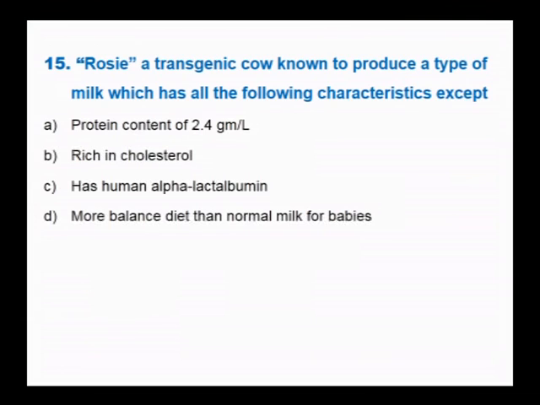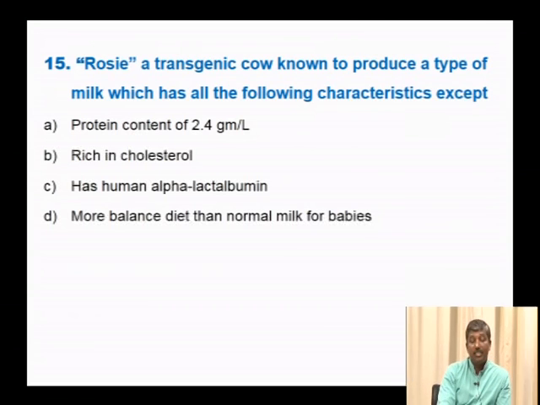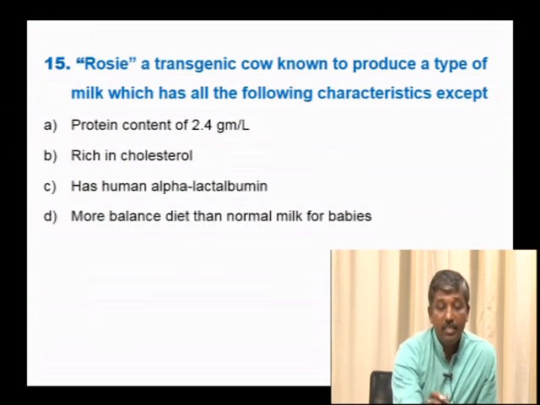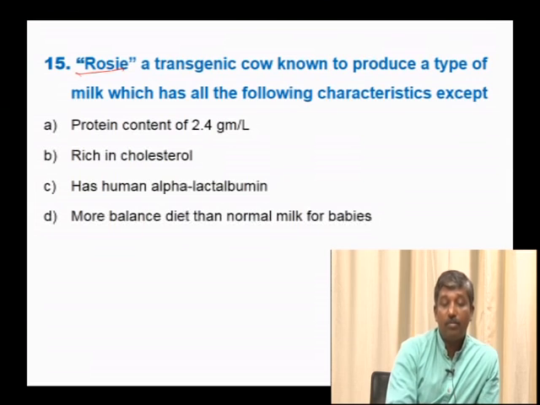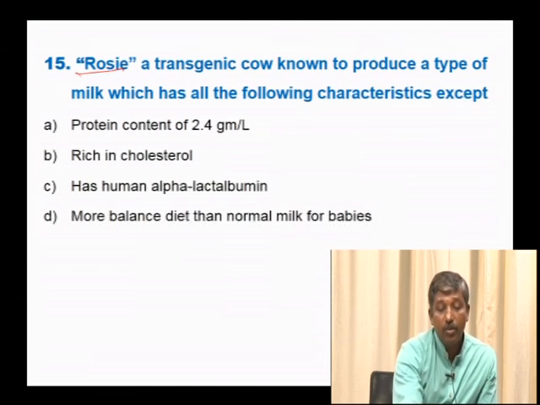Next, Rosie, a transgenic cow, is known to produce a type of milk which has all the following characteristics except. It is the first transgenic cow developed, with protein content 2.4 gram per liter, rich in cholesterol, has human alpha lactalbumin, more balanced diet than normal milk.